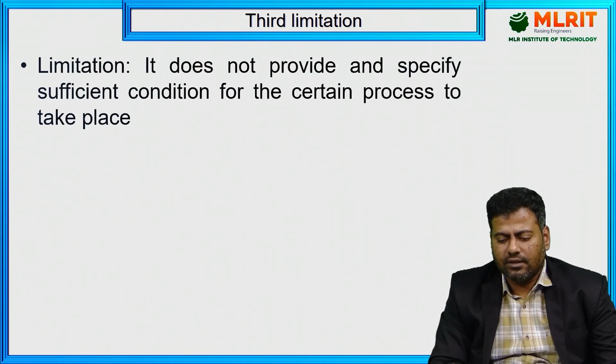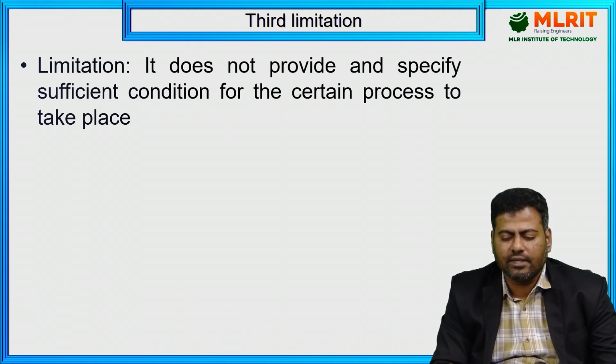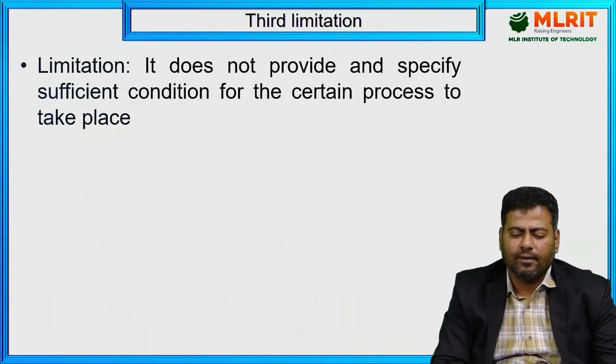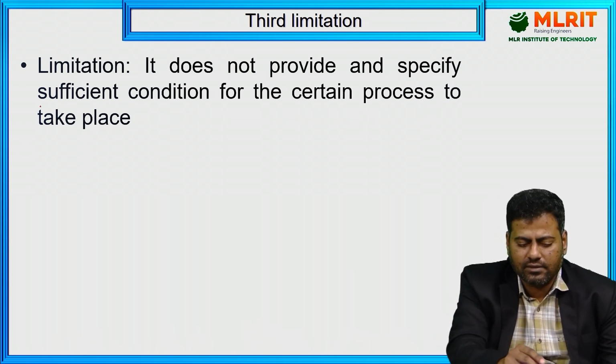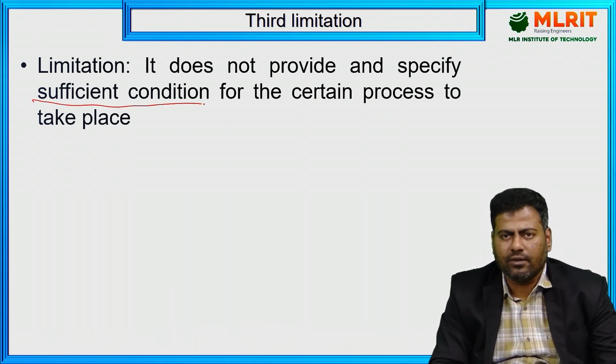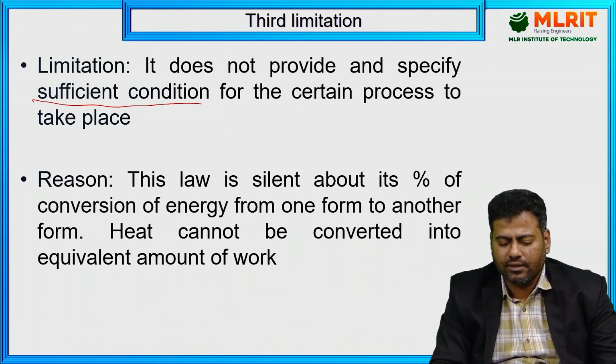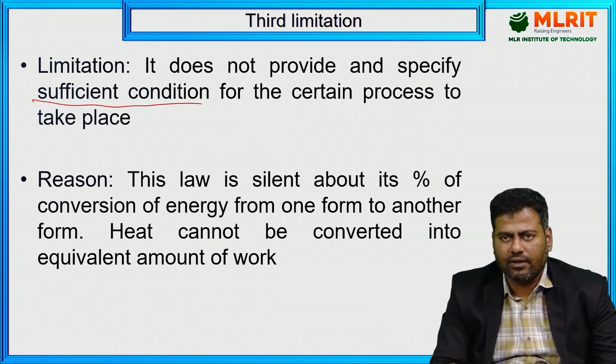The third limitation is that it does not provide any specific sufficient conditions for a certain process to take place. How much it takes place, in which way it takes place, it doesn't provide any data or sufficient conditions, right? The conditions we are supposed to specify for the actual cases. But with respect to the first law of thermodynamics, we are not having any sufficient conditions for that particular process, right? That is the evaluation parameter we mentioned.